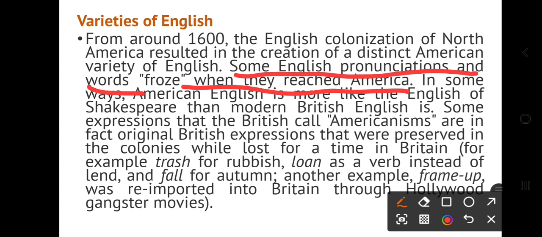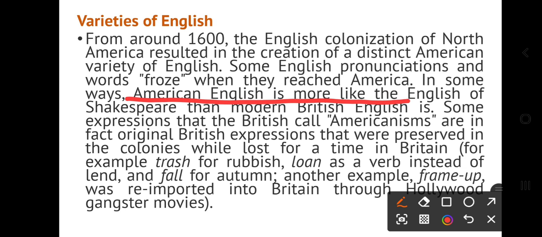In some ways, American English is more like the English of Shakespeare than modern British English is. That is again important. They say that in some ways, American English is more like the English of Shakespeare.